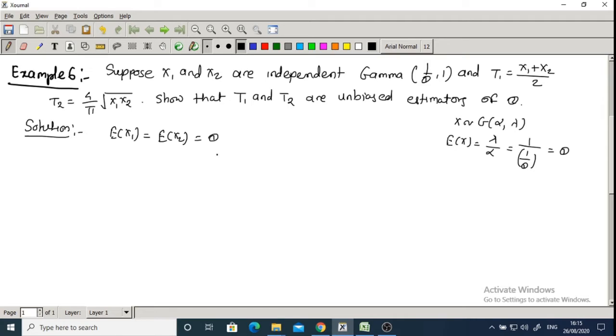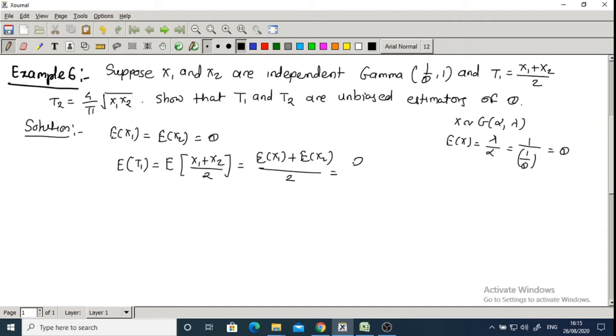to theta. Then if we start by expectation of t1, which is equal to expectation of (x1 plus x2) upon 2. So which is equal to expectation of x1 plus expectation of x2 divided by 2. So what is expectation of x1?